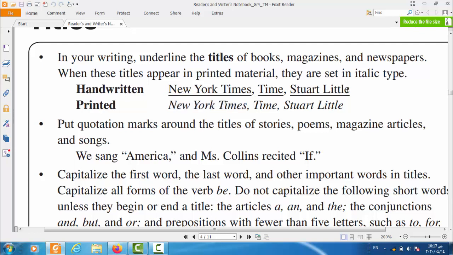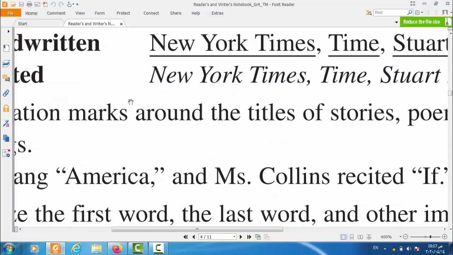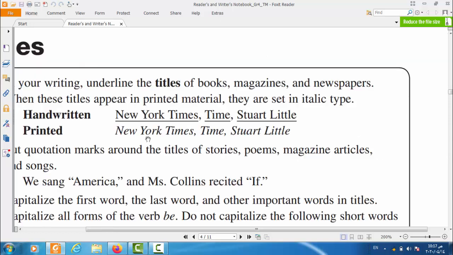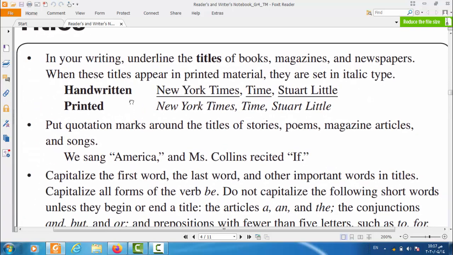This part in here, they underline it, because if you are going to write a title of a book or a title of a magazine or a newspaper, you're going to underline it like this one in here. But if you find it in a printed book, it will be like this one in here. It will be like New York Times, Time, Stuart Little, because it's italic part. So this is the first part.